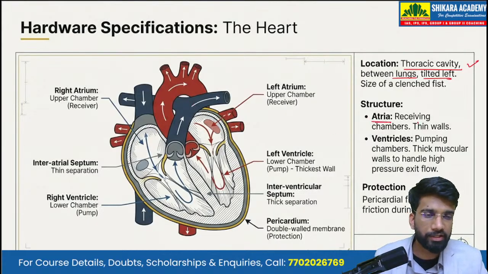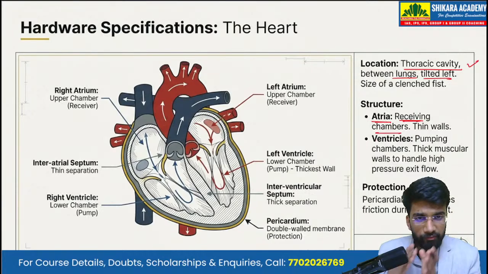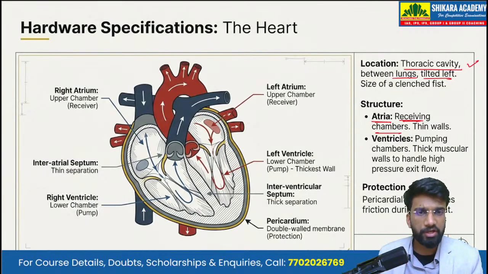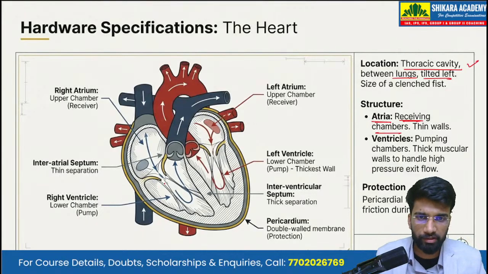Two of them are atria, which are receiving chambers. That means the deoxygenated blood is received in the atrium. Then the atrium contracts and the blood enters the ventricles. So we have two ventricles, which are the pumping chambers.